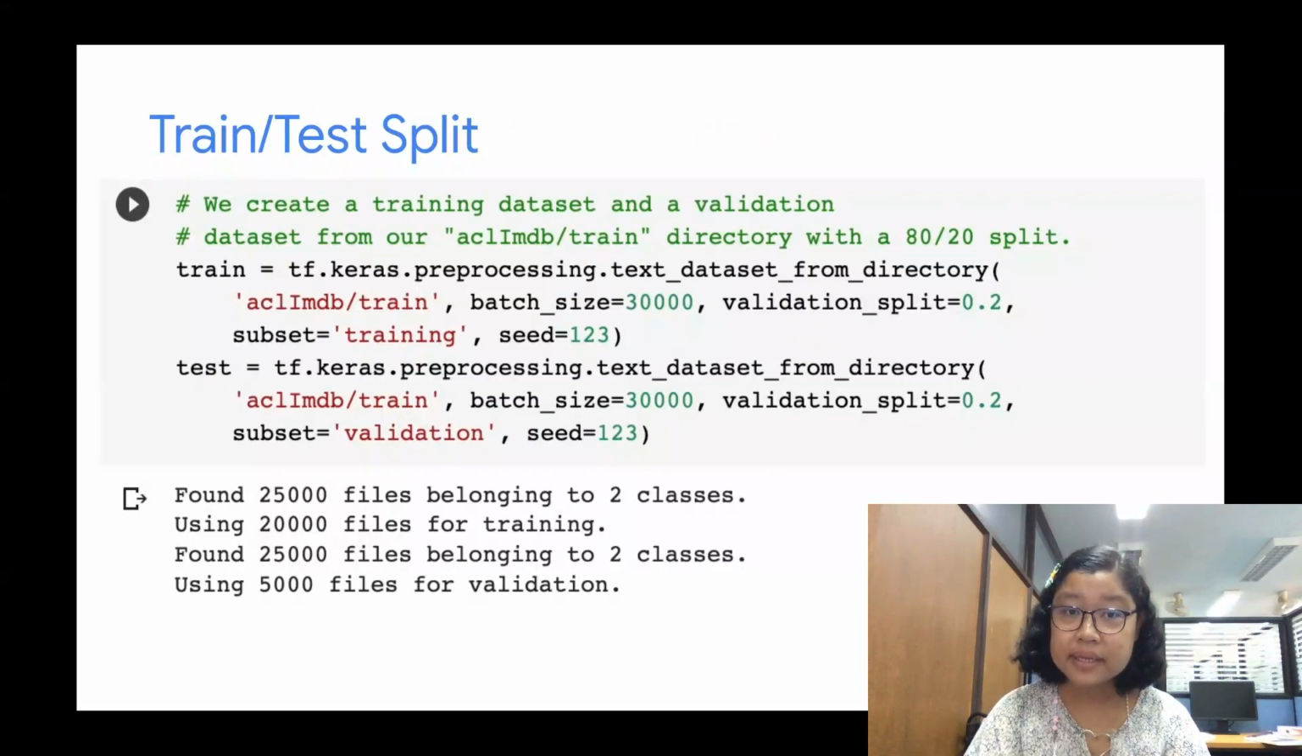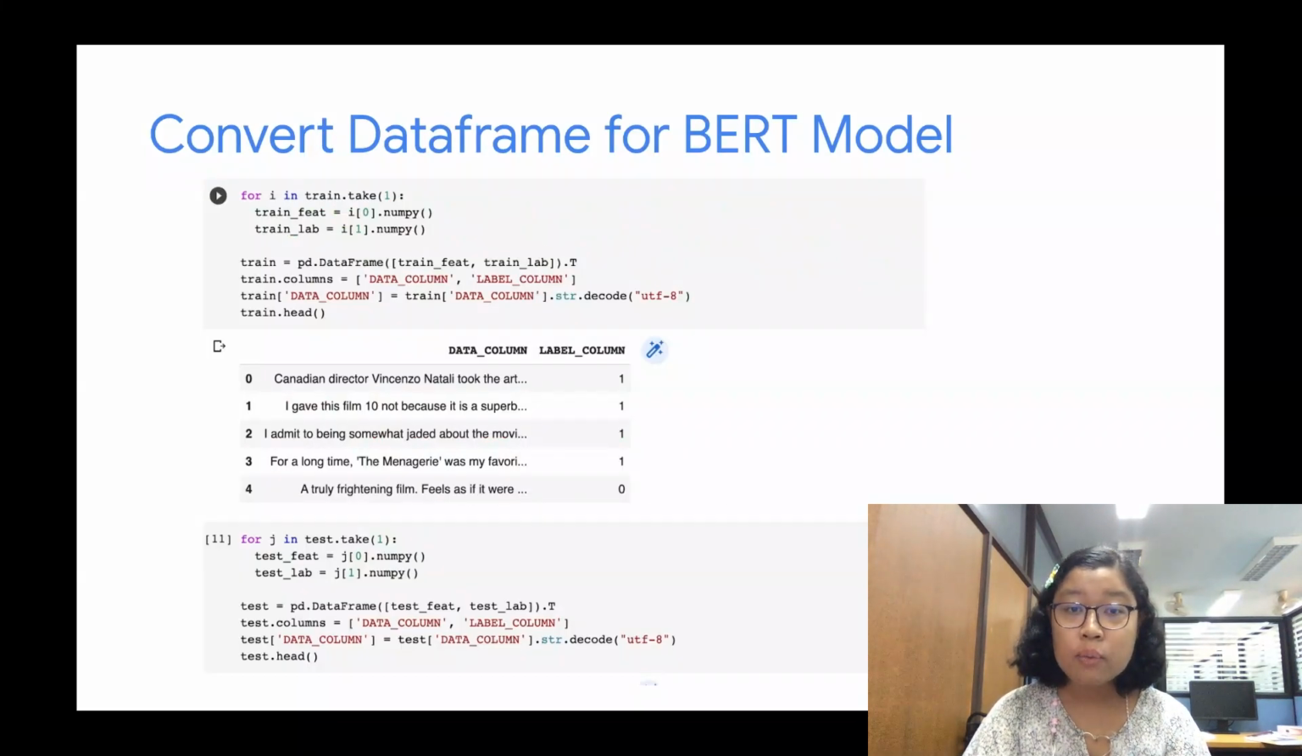Now we will split the data into train and validation sets. This operation can be done by the text_dataset_from_directory API. 20,000 files will be used for model training and validation will be done on 5,000 files. Now we have our basic train and validation datasets.